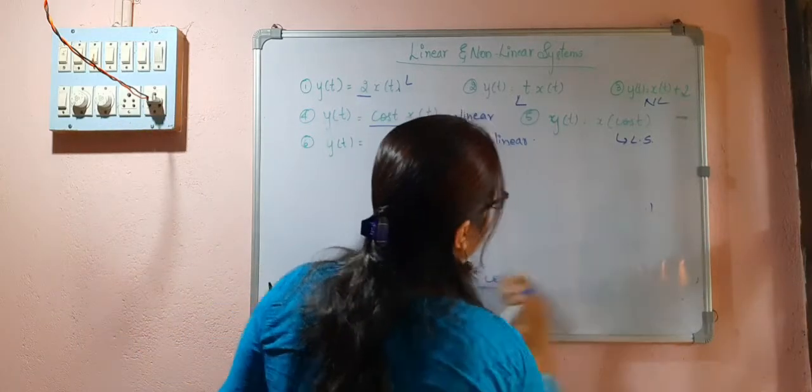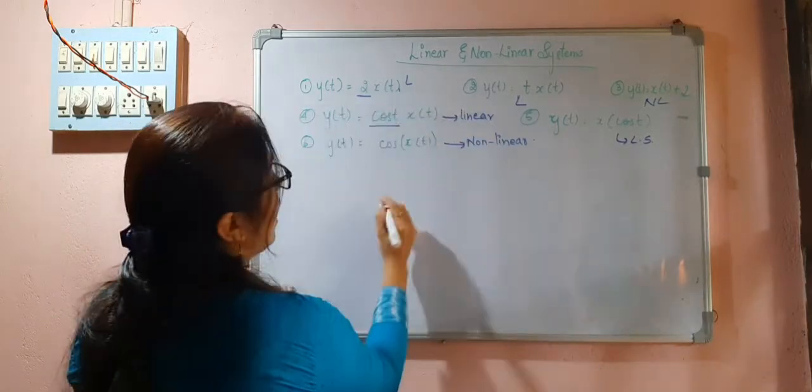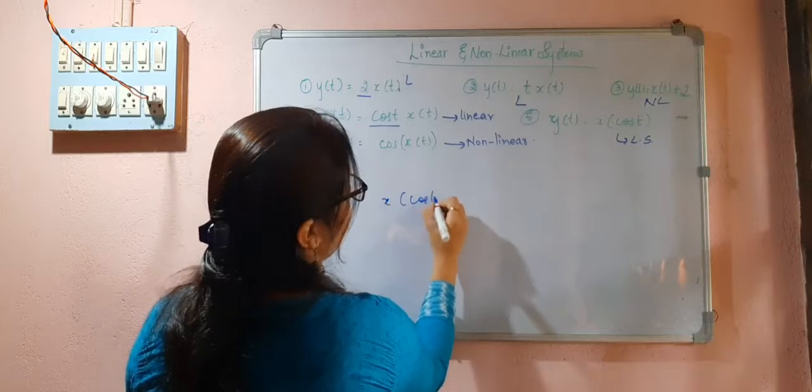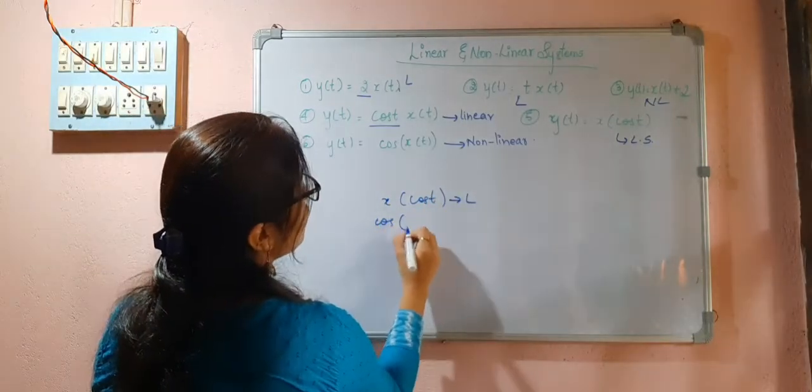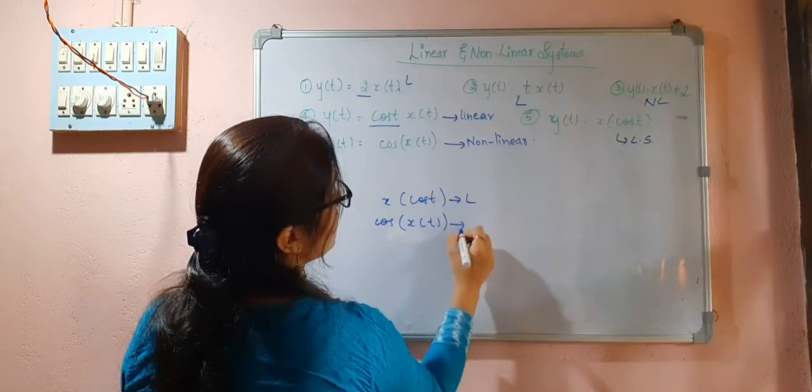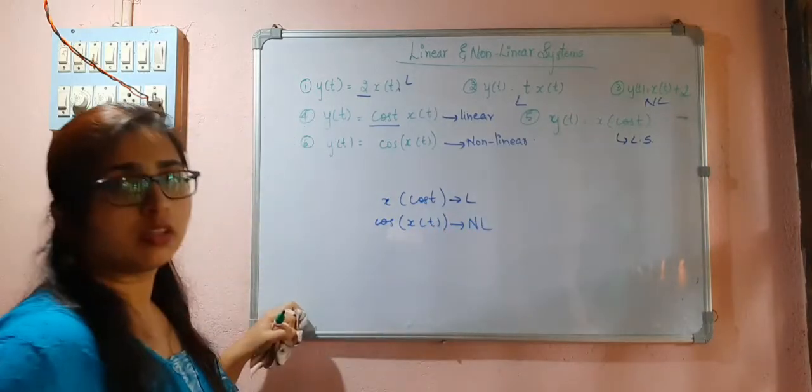Another thing is, see, x of cos t is a linear system, but cos of x of t is a non-linear system.